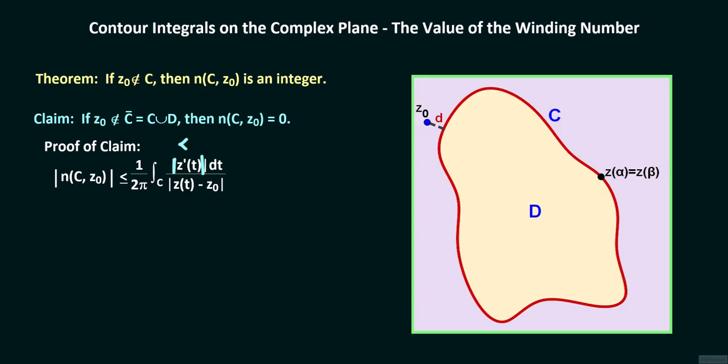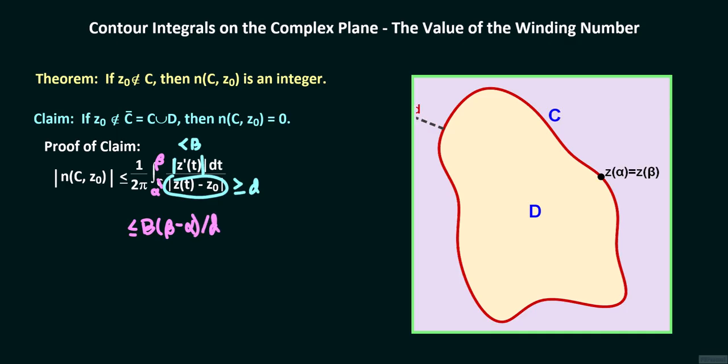z prime is bounded by B on C. The absolute value of z of t minus z sub 0 is greater than or equal to d. Integrating from alpha to beta, we find that the absolute value of the winding number is less than or equal to B times beta minus alpha over d.